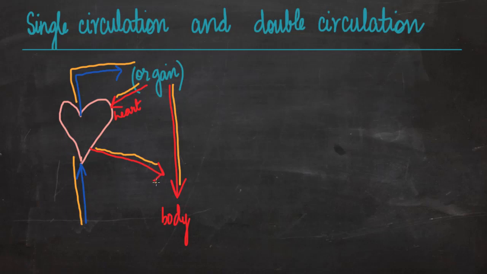is the part where double circulation is taking place, because in one cycle blood is passing through the heart two times. One time when it is deoxygenated, one time when it is oxygenated. And this thing, when the deoxygenated blood goes to the organ for oxygenation, and that organ itself sends it to different parts of the body, this pathway is known as single circulation, because in one cycle blood is passing through the heart only once. Let's see single circulation and double circulation in different organisms now.